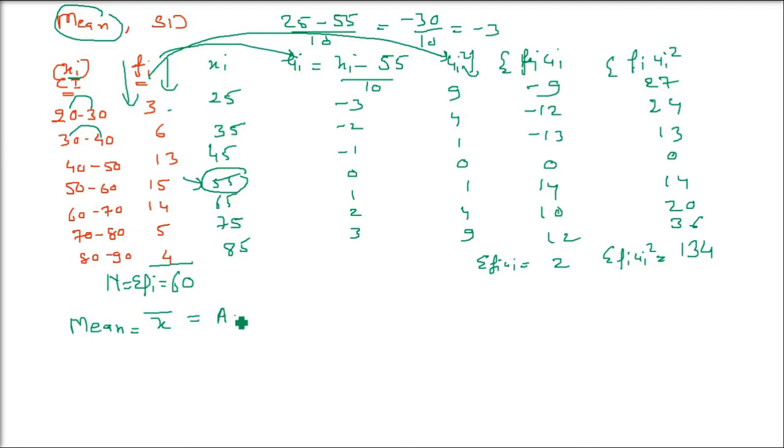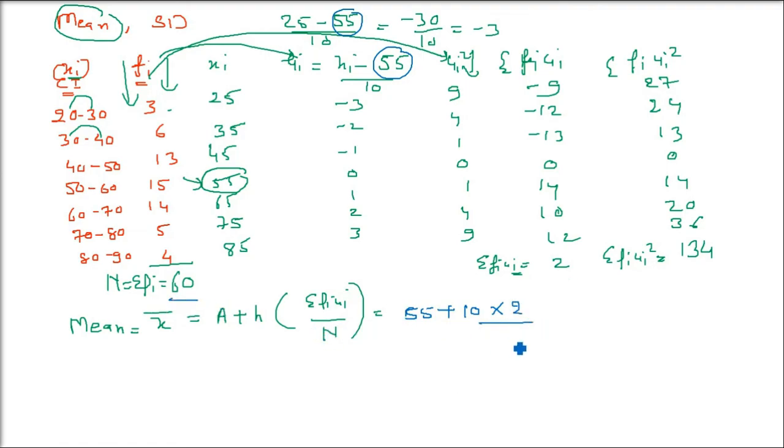So the assumed mean, which was 55, plus h, the class interval, times sigma fiui divided by capital N. The calculation is done. Assuming A as 55, the middle of the third column, 55 plus h, which is 30 minus 20, so h is 10. Sigma fiui you can take from here, 2, and capital N is sigma fi, which is 60 here. So this comes to be 55.33.